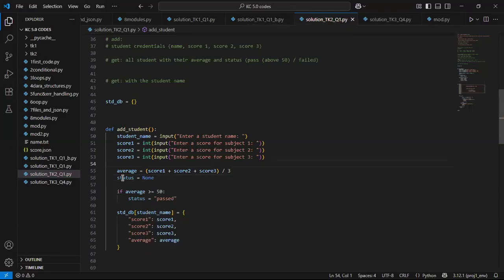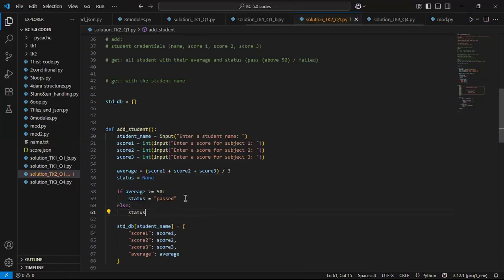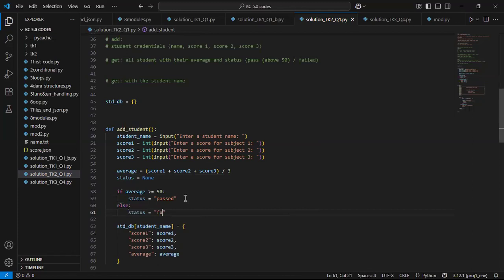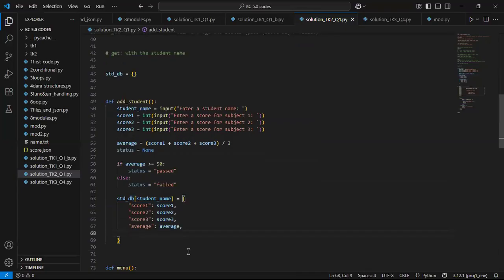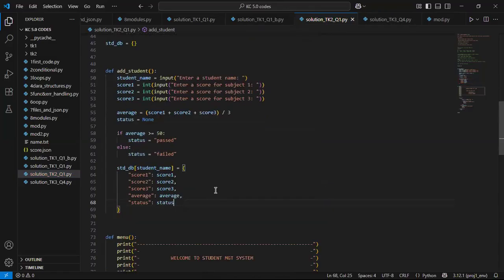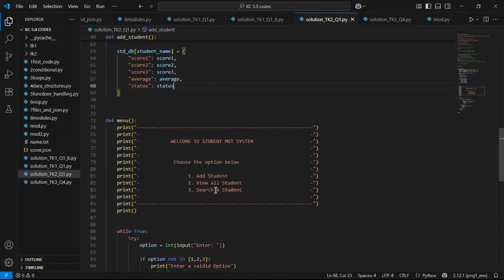But after we've finished, I can simply override this and say status should be equals to pass only if average is that, and then elif, and then else, status should be equals to what? To fail. All right, and then I'll simply come here and add my status equals to what? Status. All right, and that is basically that.